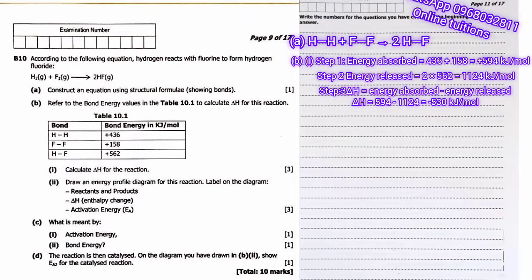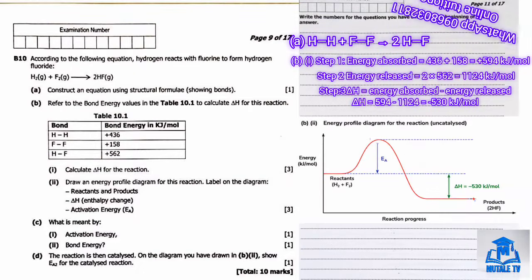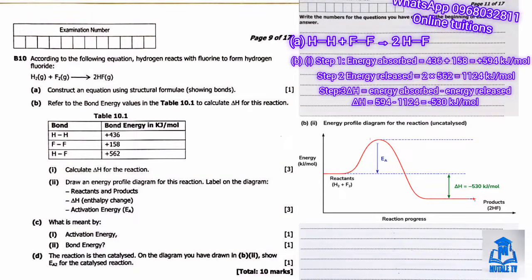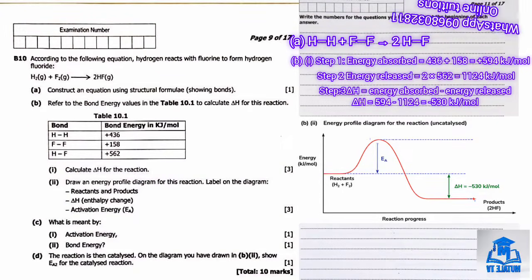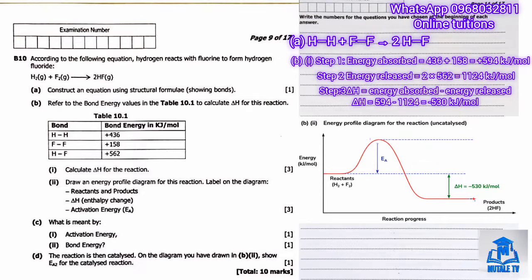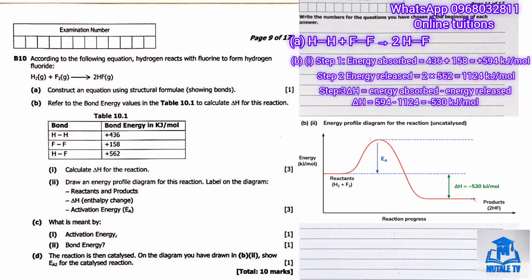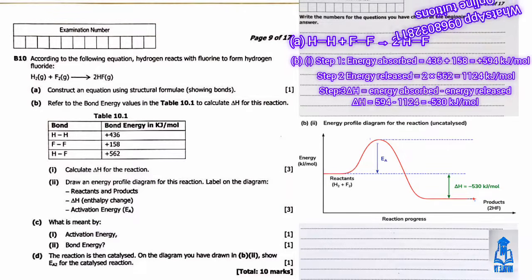Here's how to picture this diagram. On the vertical axis, we have the energy, and on the horizontal axis, we have the progress of the reaction. Since the reaction is exothermic, the reactants start at a higher energy level, or in other words, the reactants will be on top, on the left side of the graph. The curve then rises up to a peak, which represents the activation energy, before dropping down to a lower energy level on the right side where the products sit.